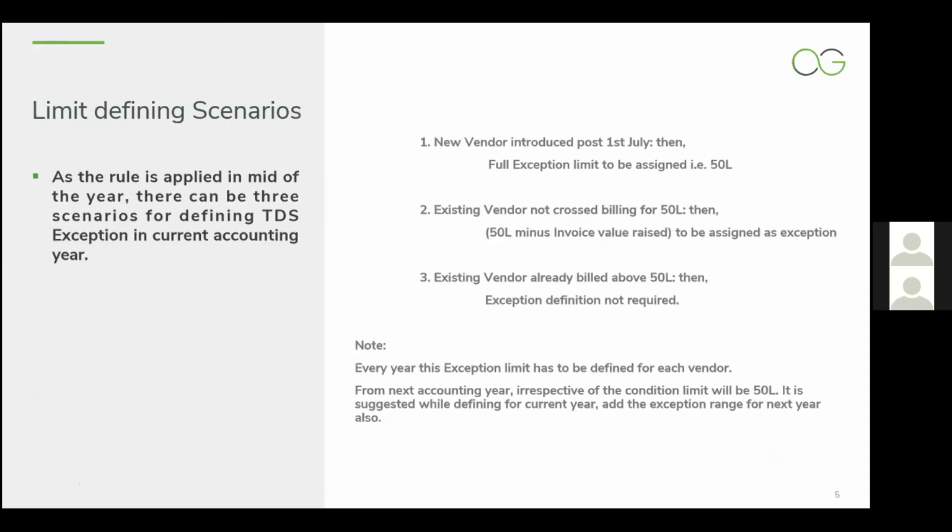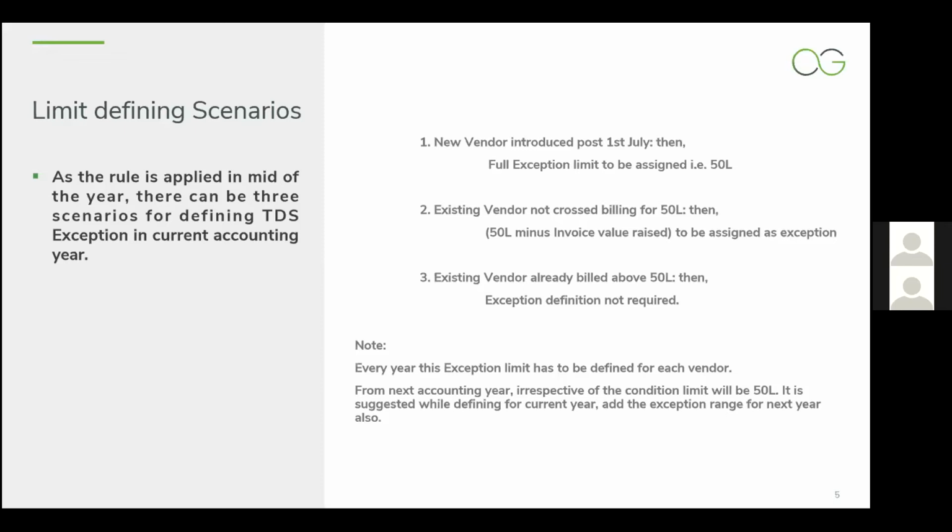So moving ahead, the limit defining scenarios, as I've already stated: in case of a new vendor post 1st of July, the exception limit will be 50 lakh directly. But in case of existing vendors who had not crossed 50 lakhs, it might happen that the billing value has already crossed 50 lakhs. So for the vendors whose billing has not yet crossed 50 lakhs, 50 lakhs minus the invoice value raised will be assigned as the exception. In the example, as I've shown, 3,75,000 is my pending value for which the exception can be availed, and it is assigned over there.